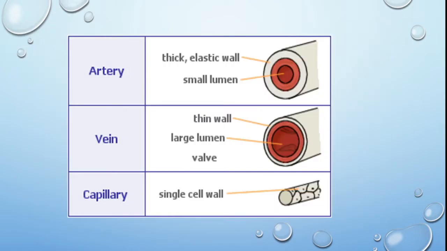Now here you can see the diagram of artery, vein and capillary. You can see the artery has a thick elastic wall. Small lumen means a small hollow-like structure is present there. But when you see the vein, a large lumen is present there because the walls are thin, and valves are present here to stop the backflow of blood. And capillary, when you see the structure, is a single cell wall structure.